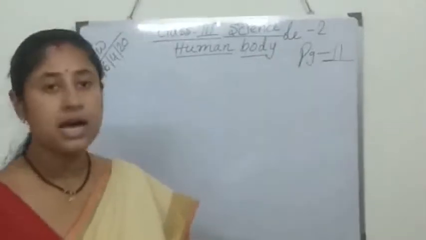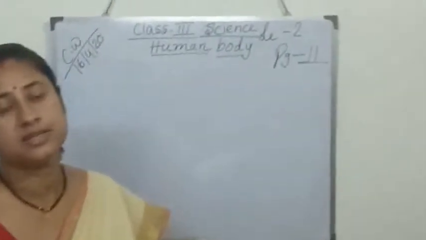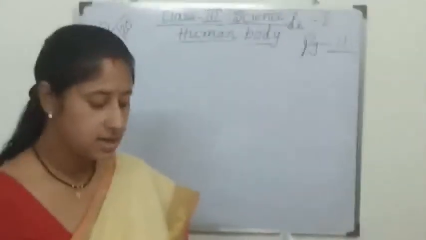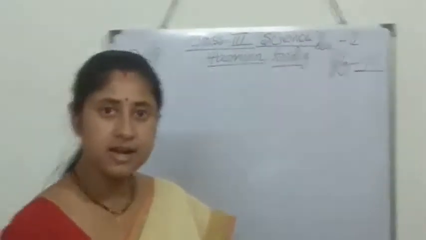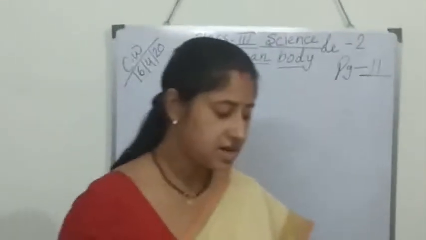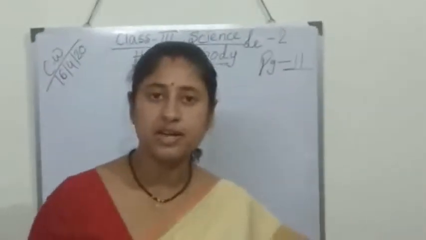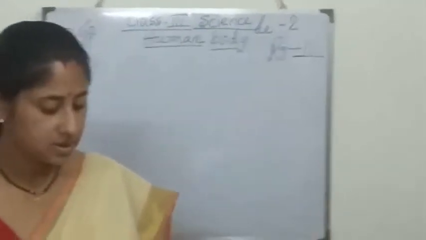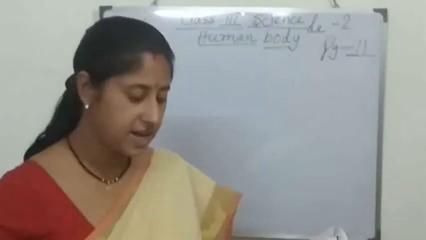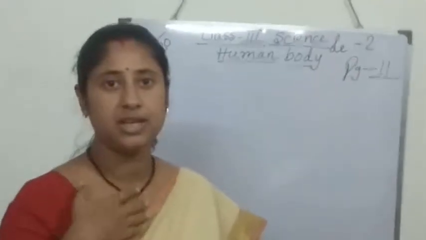These are called our external organs. Which one? External organs: eyes, ear, nose, skin, tongue. There are some other organs also that are located inside our body.